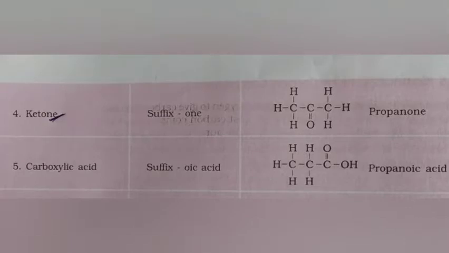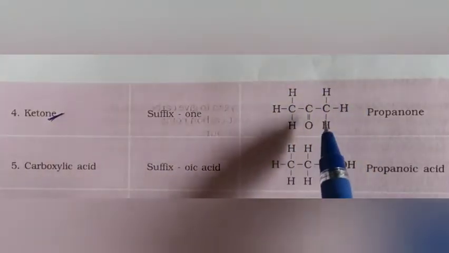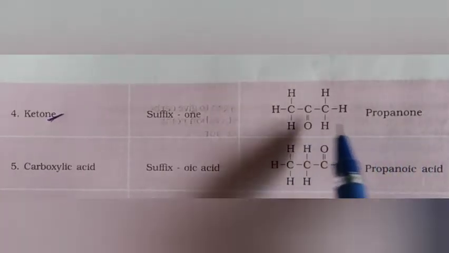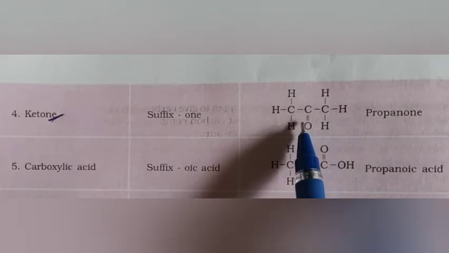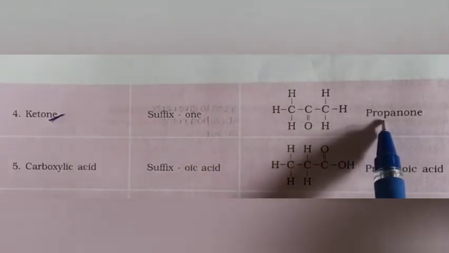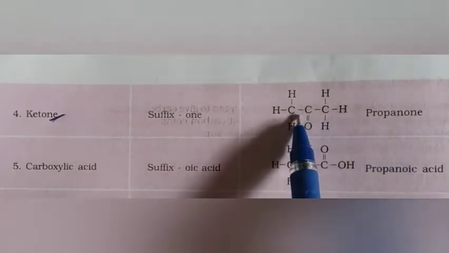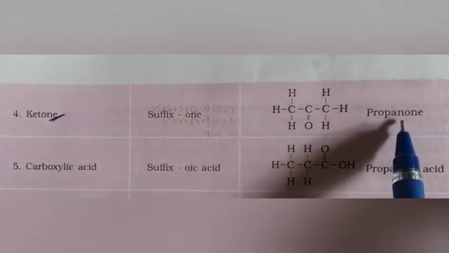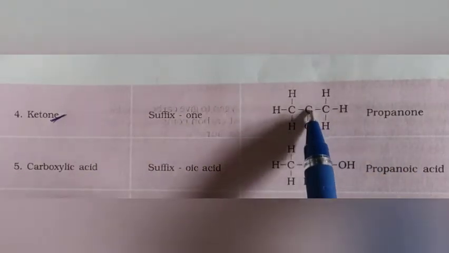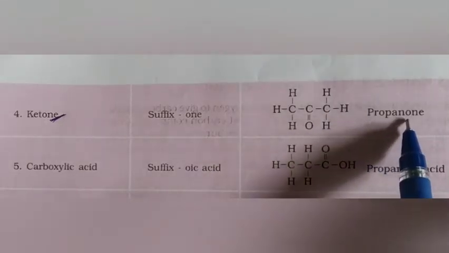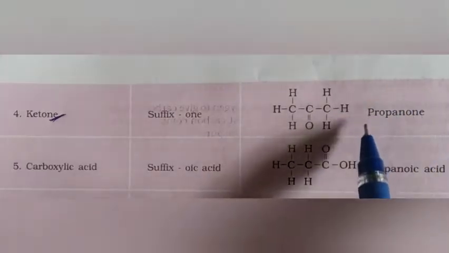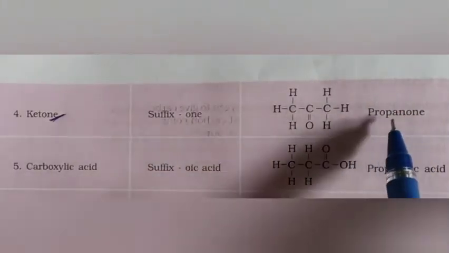See here, the structural formula of this hydrocarbon compound is propanone. Observe the number of carbon atoms: 1, 2, 3. For that reason, this is called "prop", and in between the carbon atoms a single bond is there. Due to that reason, propane. And the functional group attached here, C double bond with O, is known as "on". Totally, the name of this hydrocarbon is propanone.